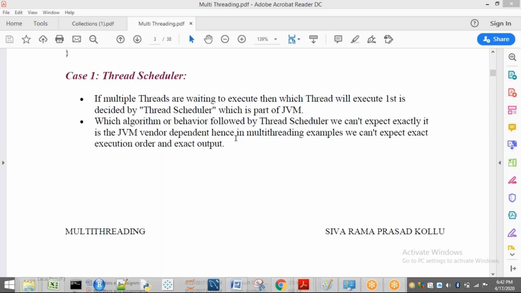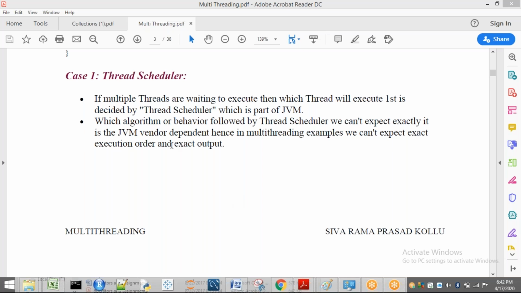Who developed that JVM? The vendor, those who are developing and selling it. We are not responsible for that algorithm. So it is dependent on the JVM vendor.